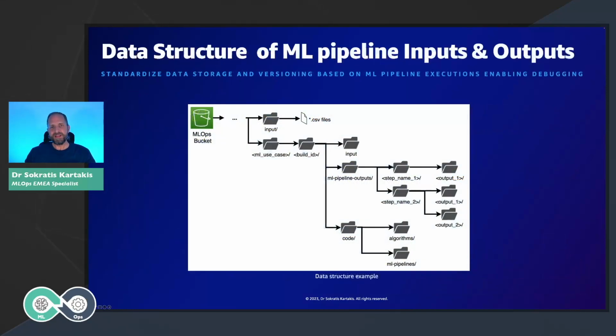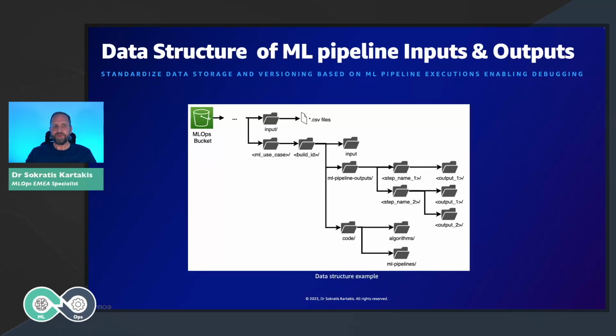Now, we have standardized the way that we have structured the repositories, the number of repositories. The next step is also to standardize the way that we store our data. Each ML pipeline will run pre-processing, training, post-processing. So somehow we need to be able to audit all the different executions. Here I have an example from a real customer story.